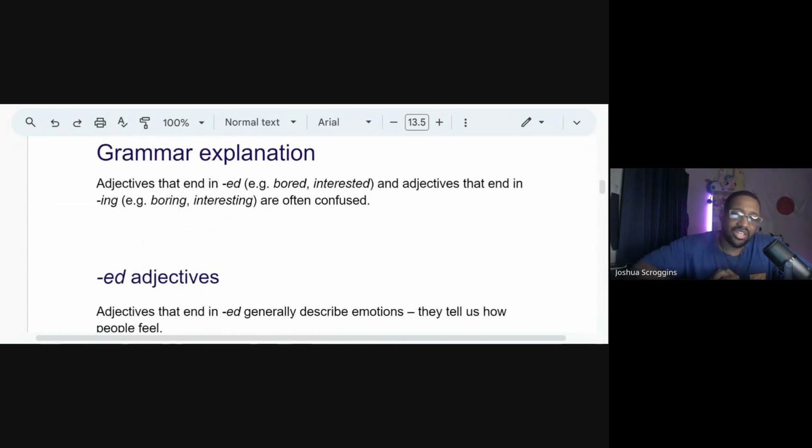So grammar rules. Adjectives that end in ed, such as bored and interested, and adjectives that end in ing, such as boring and interesting, often confuse people. So this is a common mistake. I would say maybe this is B1, B2-ish, but it's very easy to make this mistake.